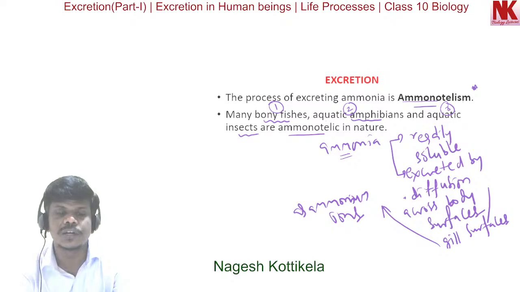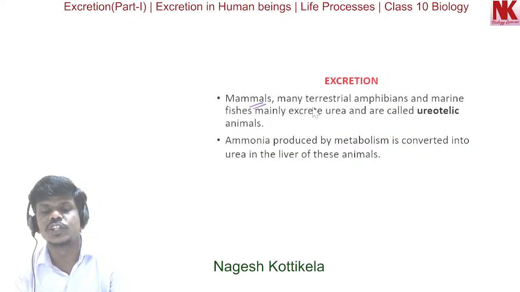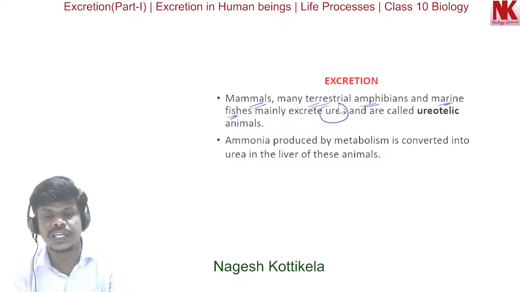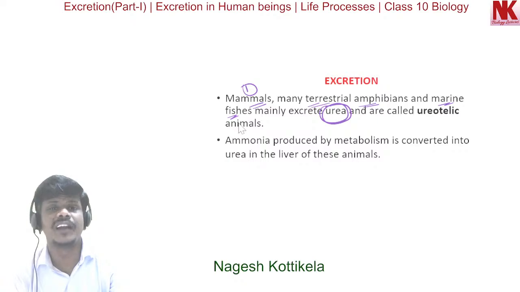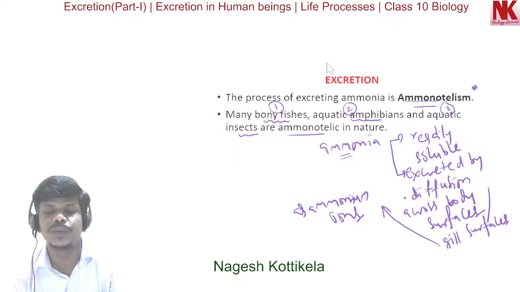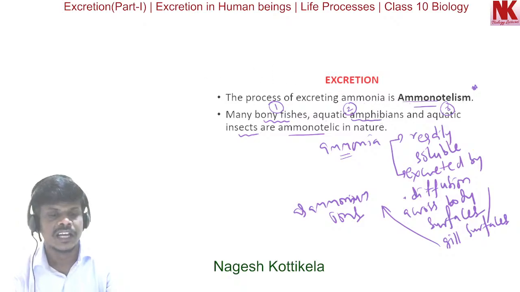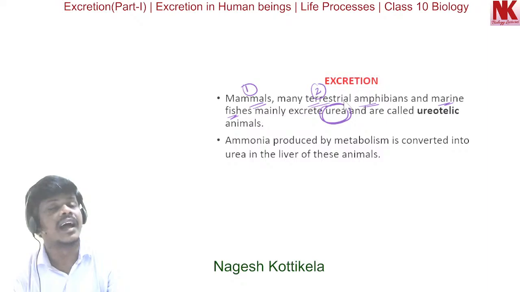Now the continuation part of this. Mammals, many terrestrial amphibians and marine fishes mainly excrete urea. Mammals have mammary glands, so they are called mammals. In the previous one we discussed that aquatic amphibians excrete ammonia, but the terrestrial amphibians excrete urea.